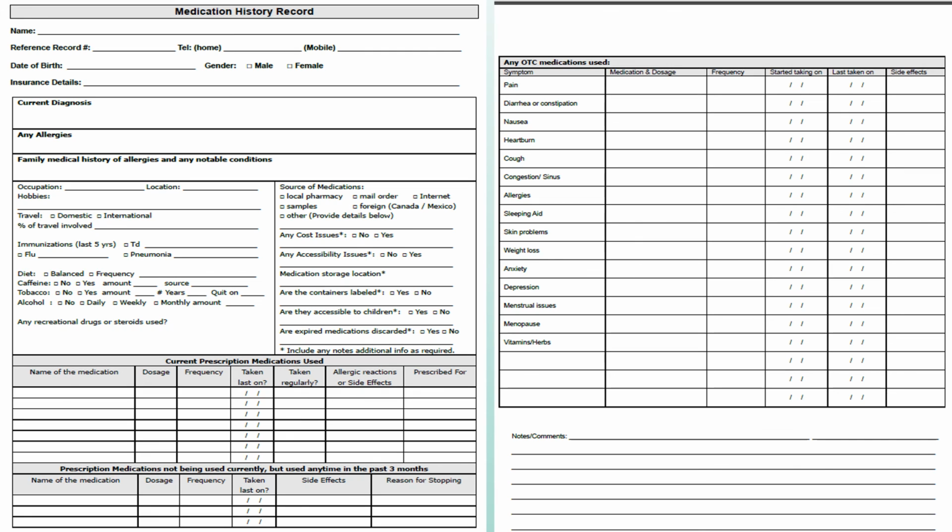And in the last section, we can take a comment from the patient: if apart from that any information the patient wants to share with us, that particular information will be included in this section. So this is a generalized schematic representation of a medical history record or a patient medication history interview record or a form.